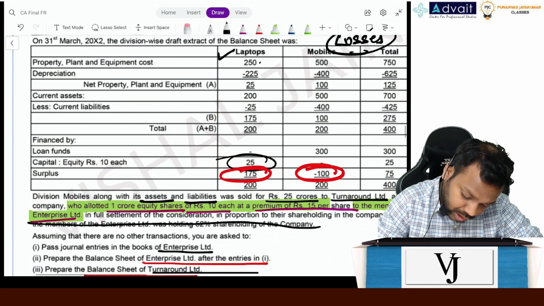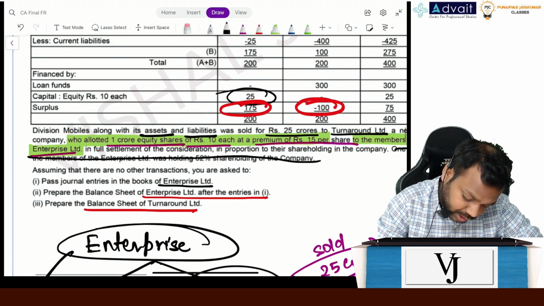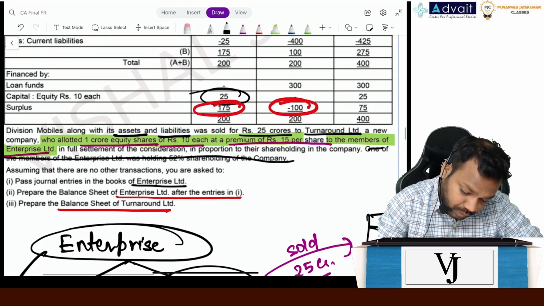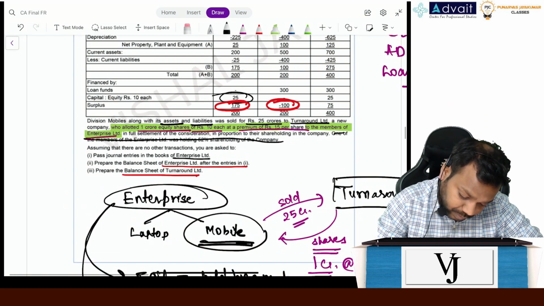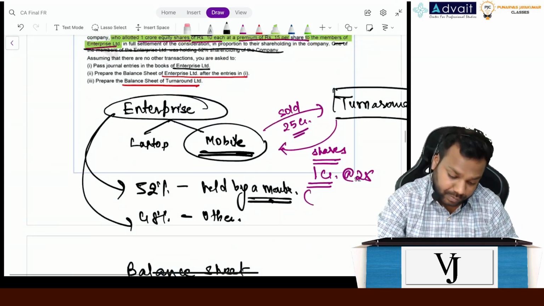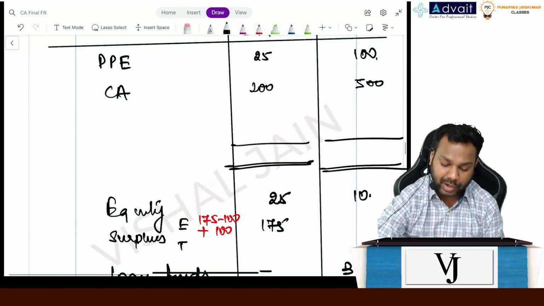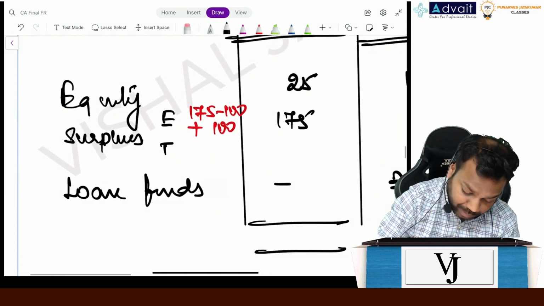Now, further, it becomes how much? Just a minute. For Turnaround, tell me, Turnaround will have an equity capital of how much? Surplus of how much?